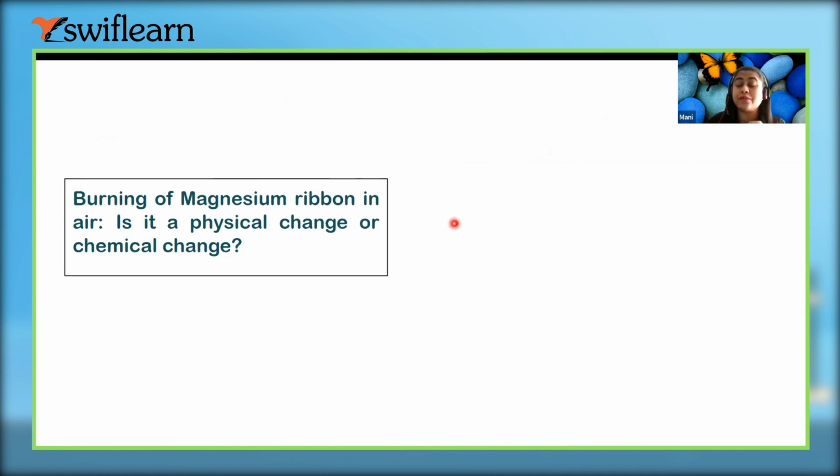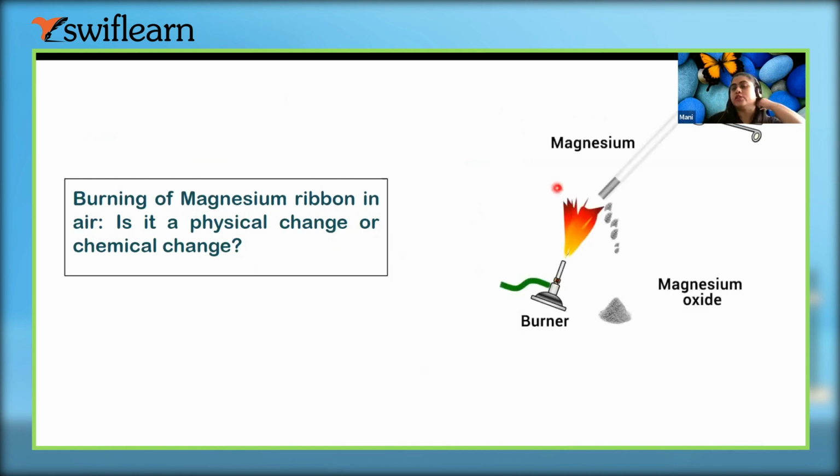Okay, so you can see one more question. Write an experiment through which you can know the burning of magnesium ribbon is a physical change or a chemical change, right? So here you see, when we burn a magnesium ribbon into the air, magnesium oxide is formed.